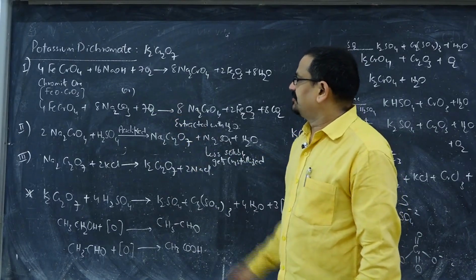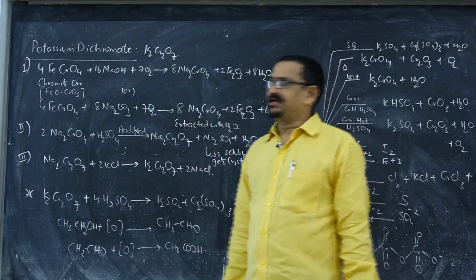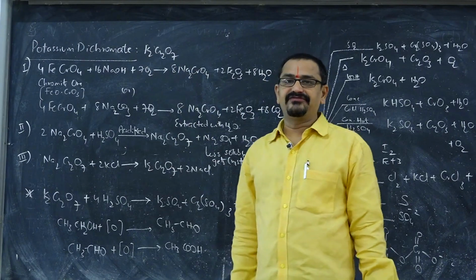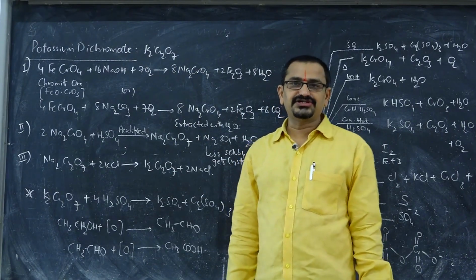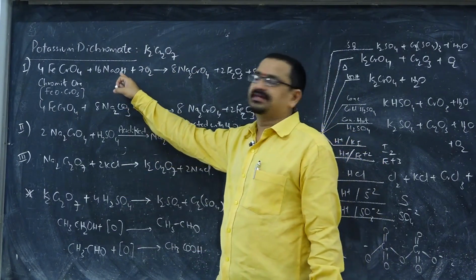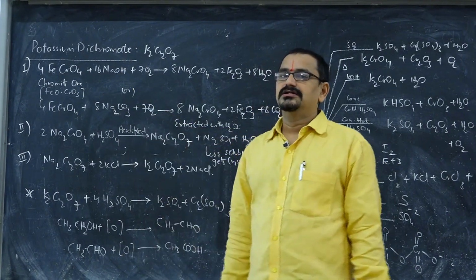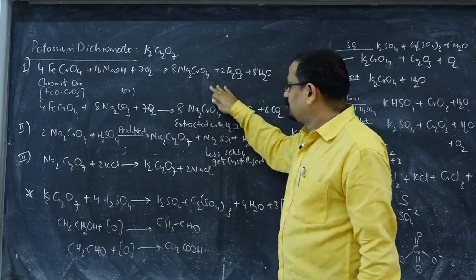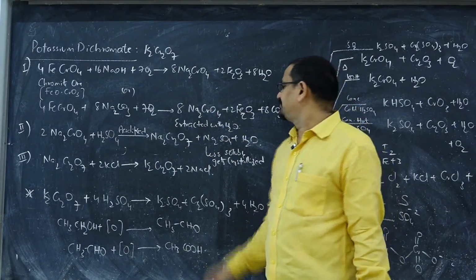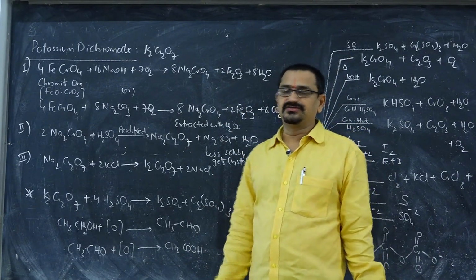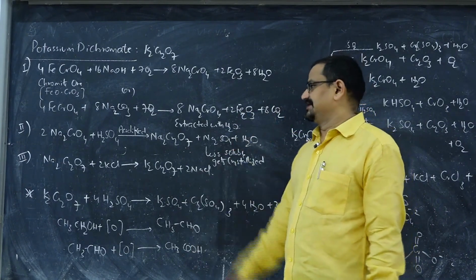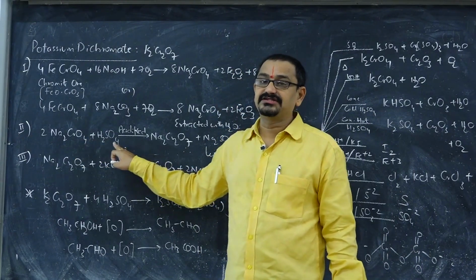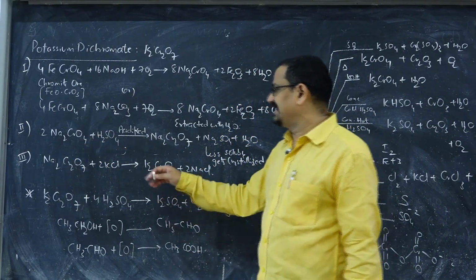Let us discuss potassium dichromate as a continuation. See, potassium dichromate K2Cr2O7 can be prepared from chromite ore by the reaction of the compound with a base, either sodium hydroxide or sodium carbonate, in presence of oxygen. It gives sodium chromate Na2CrO4, which is extracted with water, leaving a residue, ferric oxide. Now, the sodium chromate extracted will be acidified with dilute sulfuric acid.